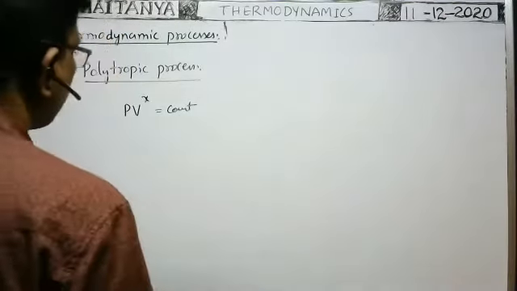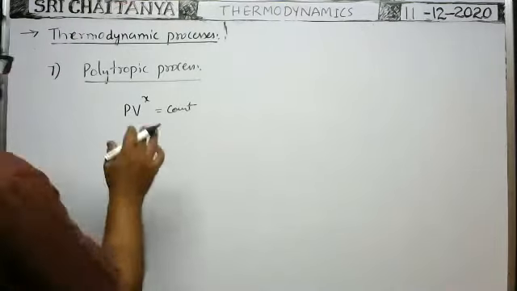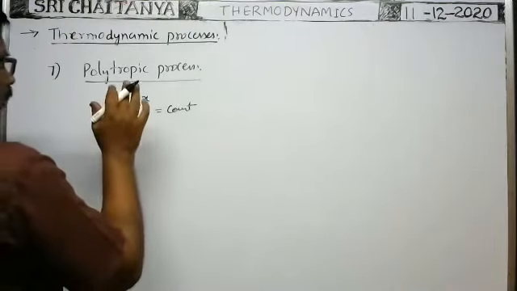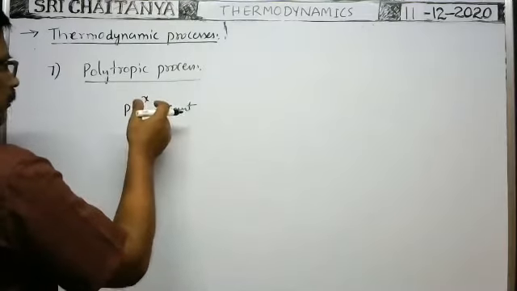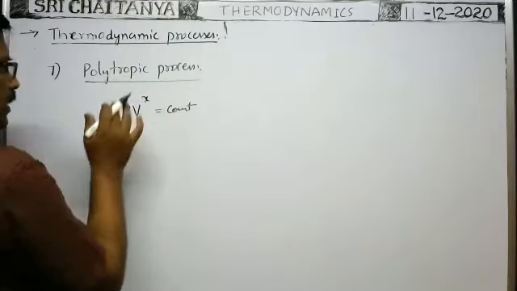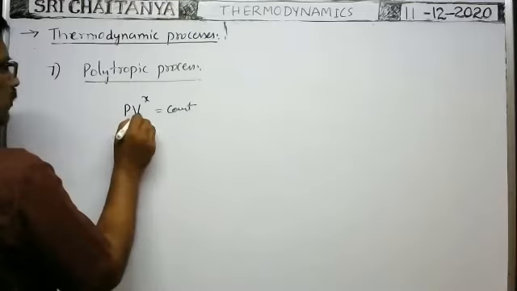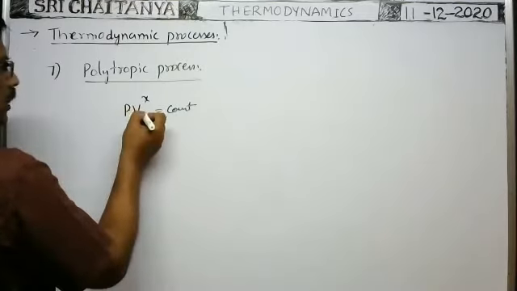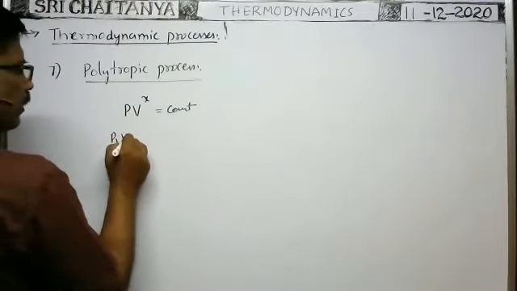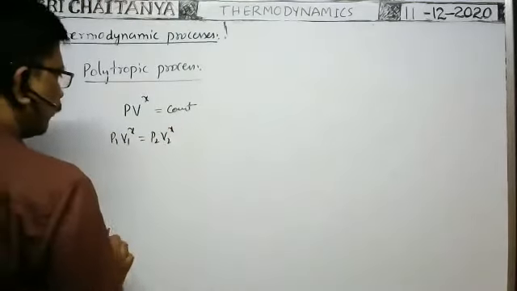In this polytropic process, if the state of the gas changes in a different way according to a formula like this, then such a process is the polytropic process. Suppose the volume is V1 and the pressure is P1. When the volume is changed to V2, what is the pressure? We can simply write P1 V1 to the power of x is equal to P2 V2 to the power of x.